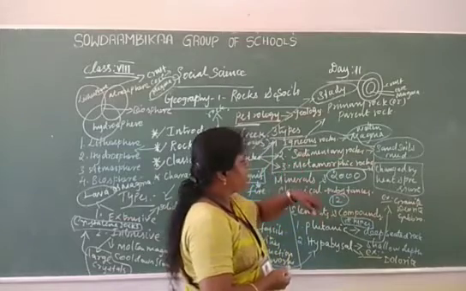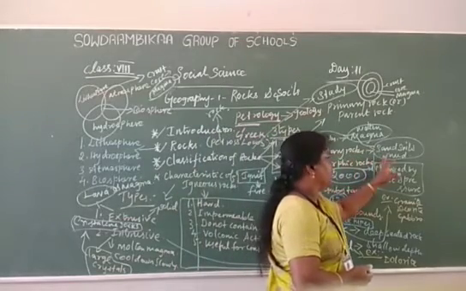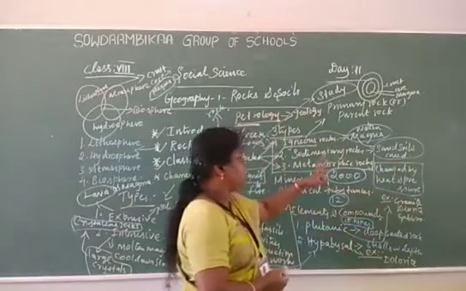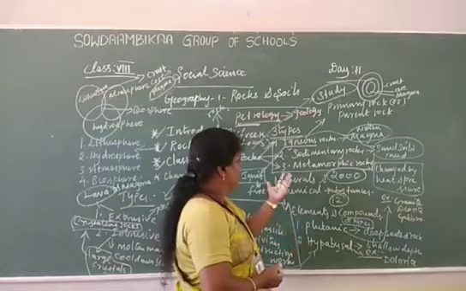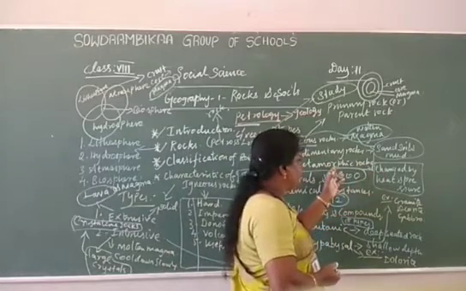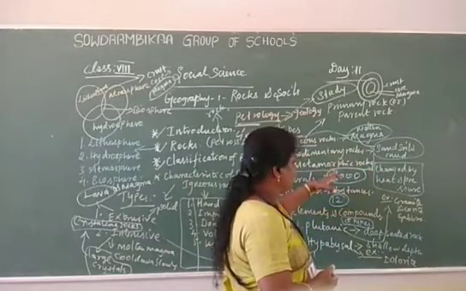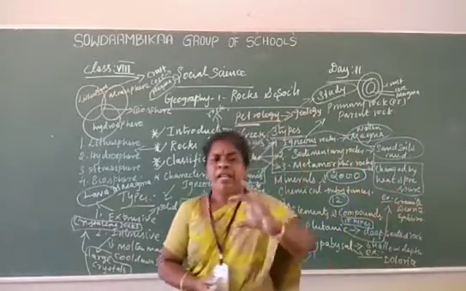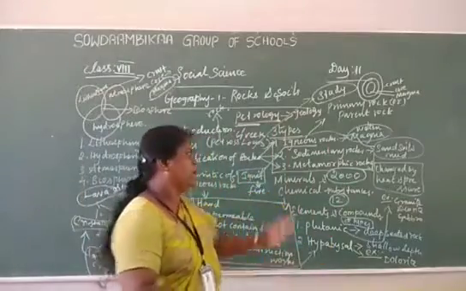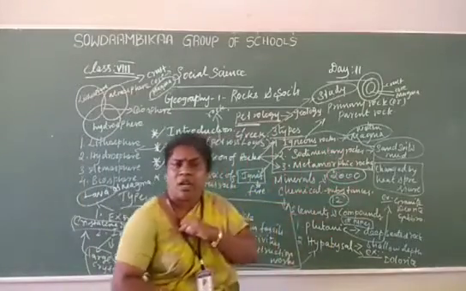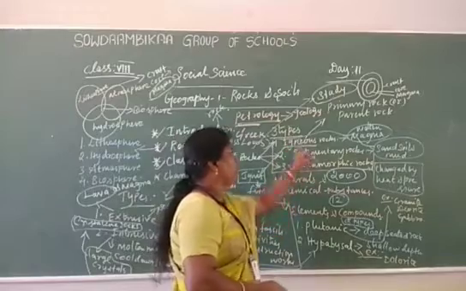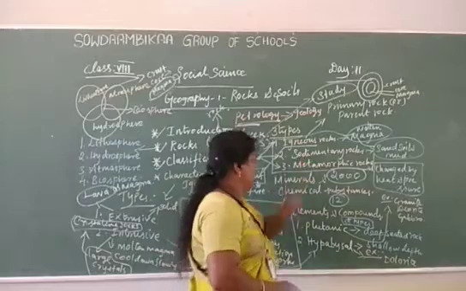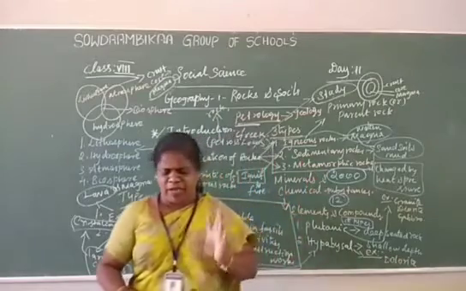And next, sedimentary rocks means that is composed of sand, soil and mud. And next, metamorphic rocks. Metamorphic rocks means in the stage of they changed because of pressure and heat. The rocks change the shape. That is called metamorphic rock. So you know about three types of rocks classified: igneous rocks, sedimentary rocks, metamorphic rocks.